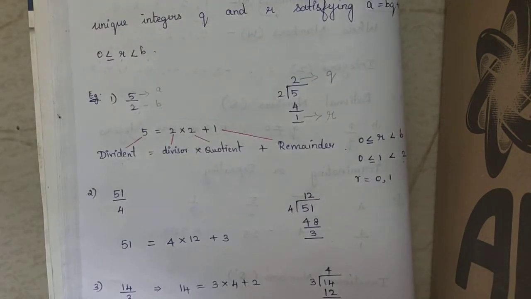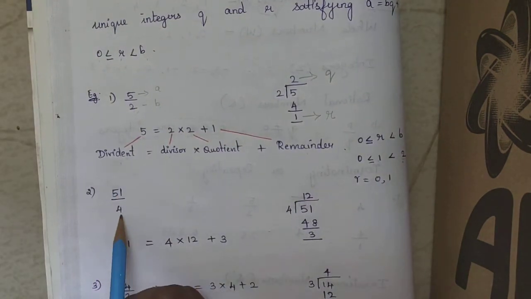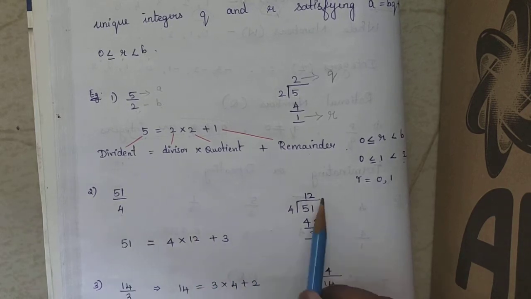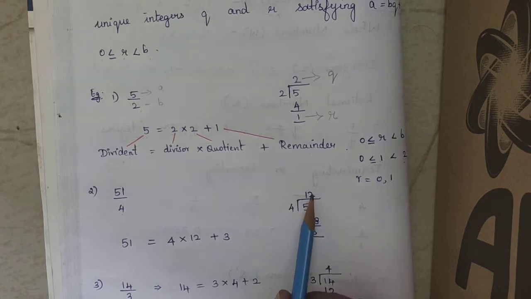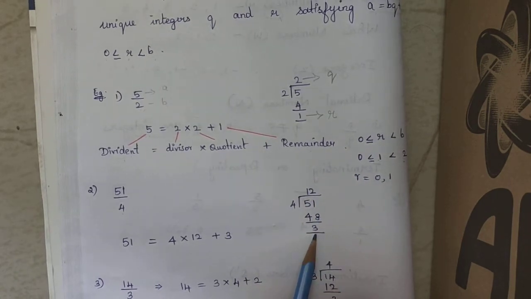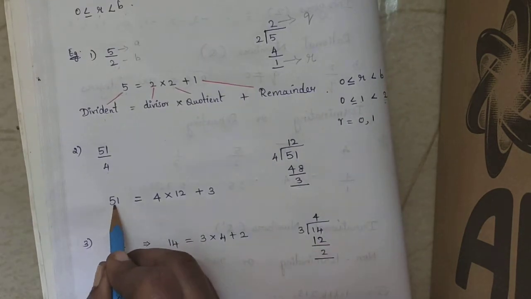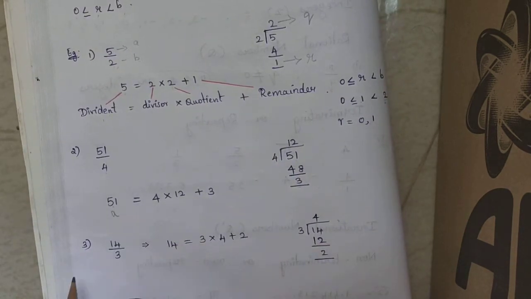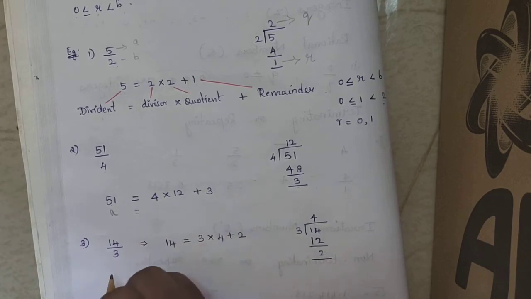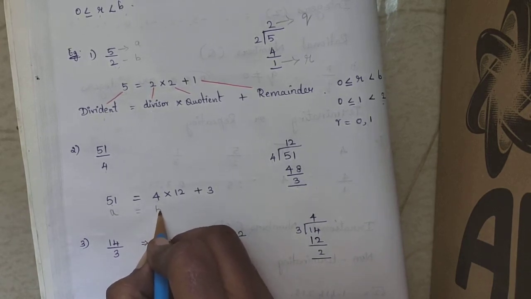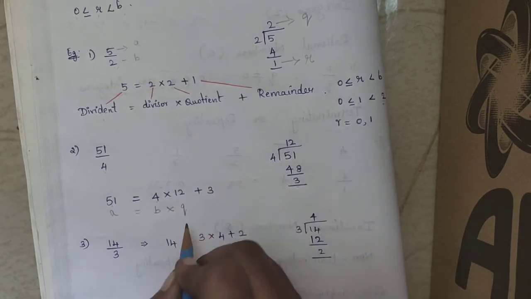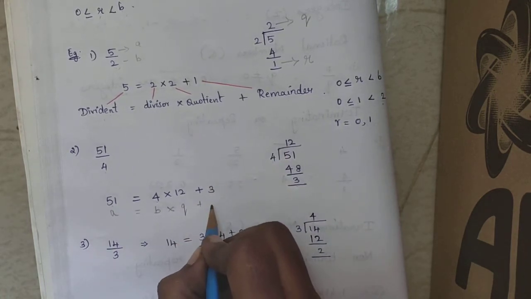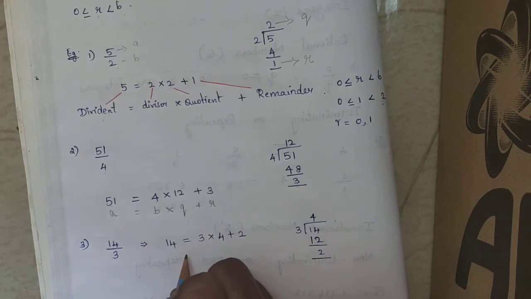Now let us take one more example here. 51 by 4. Now divide this 51 by 4. 51 is there. 12 into 4, 48. Remainder is 3. Now see, this is dividend, that is a, equal to, this is my b, divisor, into 12 is my quotient plus the 3 is my remainder.